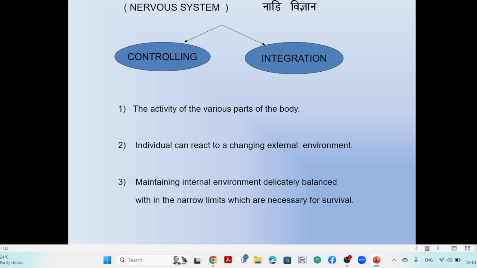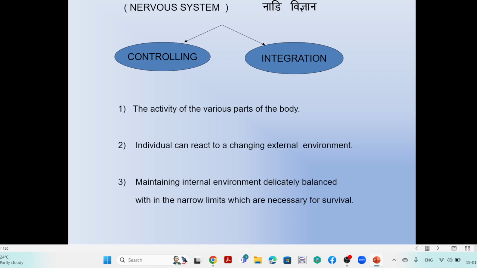The activity of the various parts of the body will be controlled. Maybe movement of the hand, movement of the leg, or it can contain digestion, respiration, like that. So almost all the activities of the various parts are controlled by this system.